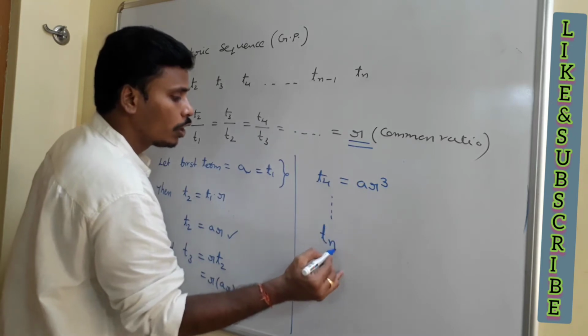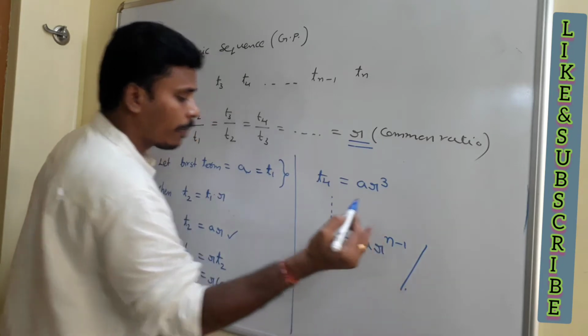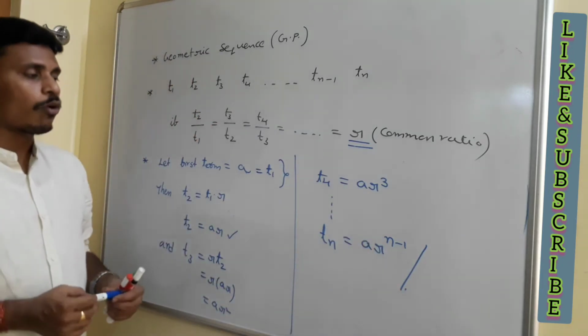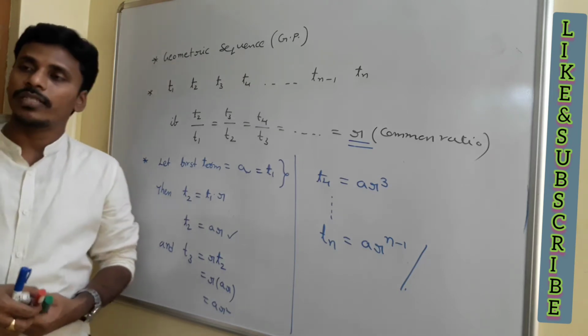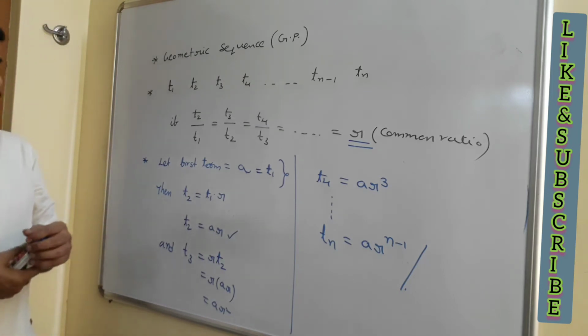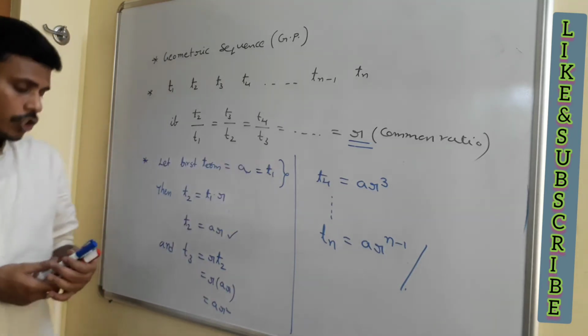If you continue, you will get the nth term Tn as ar to the power n minus 1. Just like the nth term of the arithmetic sequence, here we have the nth term of the geometric sequence as ar to the power n minus 1. So at the end, this is the general format of the geometric sequence.